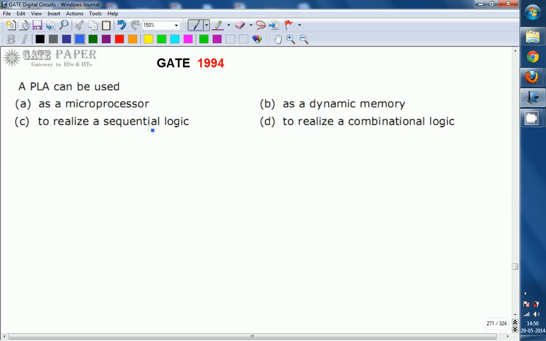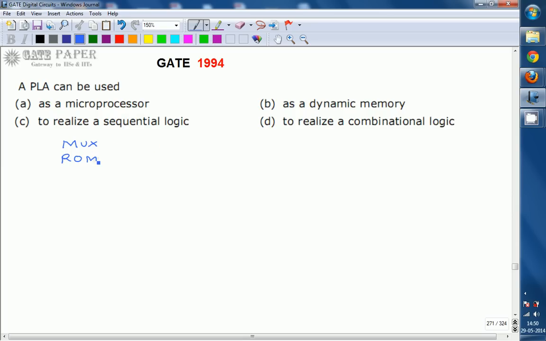PLA, the abbreviation for PLA, is programmable logic array. It is going to be used to realize a combinational logic. We have different types of programmable logic devices, starting from RAM. So we have so many different types of programmable devices starting from RAM. We can also start with MUX.